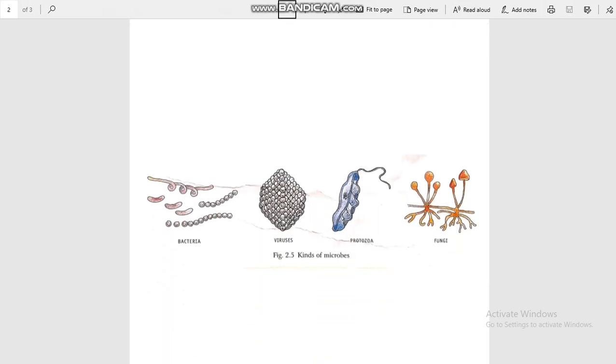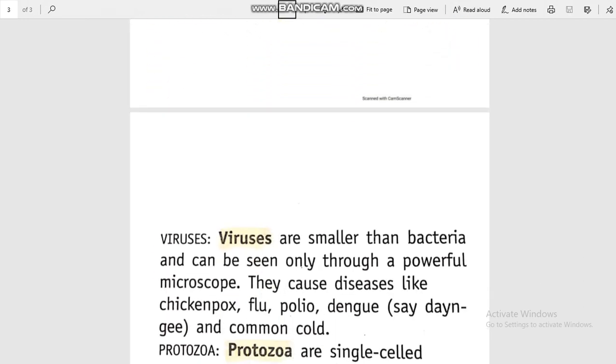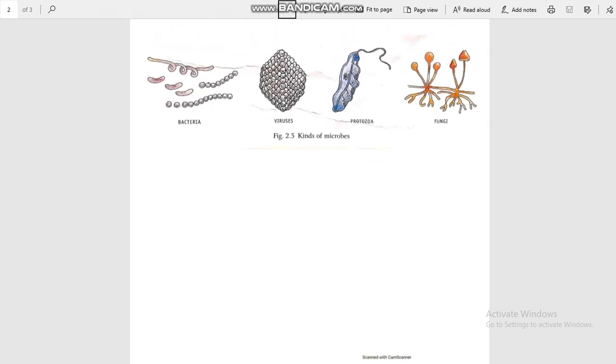Second, that is the viruses. Viruses are much smaller than bacteria, and if you want to see them, then you have to use a powerful microscope. A simple microscope won't work if you want to see the viruses. They cause diseases like chicken pox, flu, polio, dengue and common cold. Again I will show you the figure of these viruses. It is very small. The second figure is of the viruses, and to see them you have to use that powerful microscope.